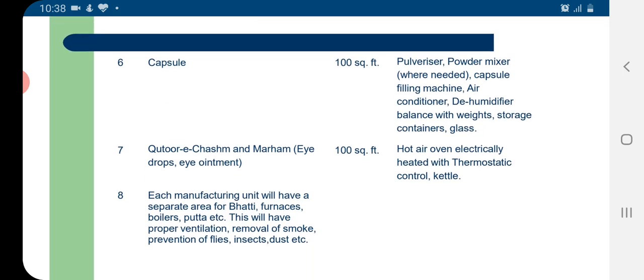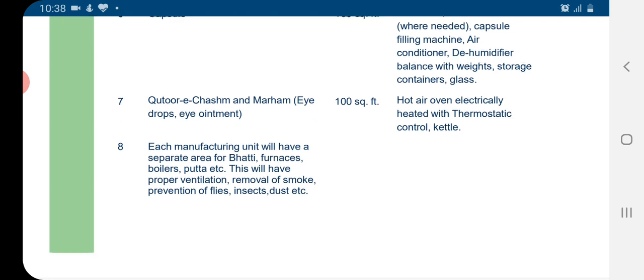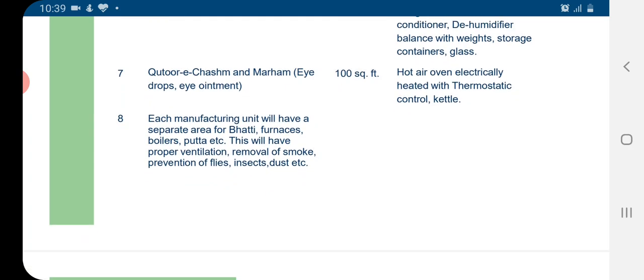For capsule filling in Unani system of medicine industry, 100 square feet area is prescribed with instruments like pulverizer, powder mixture wherever needed, capsule filling machine, air conditioner, dehumidifier, balance with weights, storage containers and glass. For kuhl, surma and marham, which are eye drops or eye ointments, an area of 100 square feet is prescribed with instruments like hot air oven, which is electrically heated with thermostatic control, and kettle.